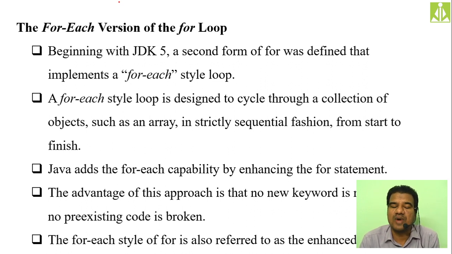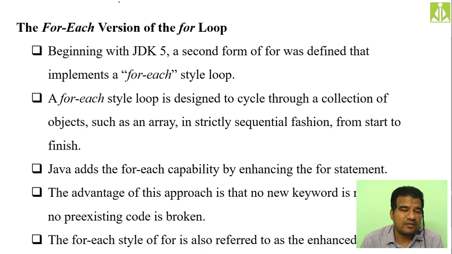So how are we going to access all the elements? Basically, whenever we are accessing an array, we are taking the help of a for loop. With the help of the traditional for loop also we can do it, but here we are going to use the for each version of for loop. How exactly we are going to do that, I will show you with the help of a program, and believe me, you will get full clarity if you watch this video.